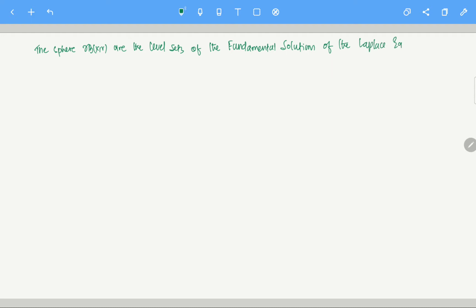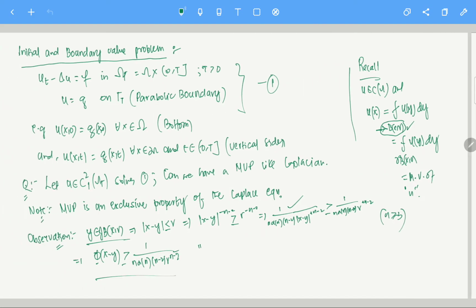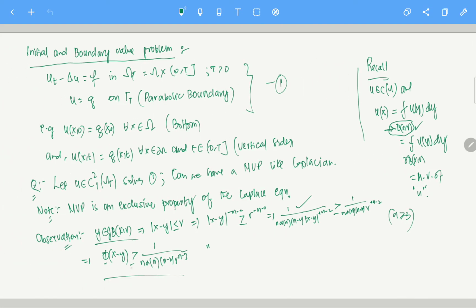What I meant by this is, let's look at the boundary. Of course you can look at the interior of the ball, but for now let's just assume y is on the boundary. Then Phi of x minus y is equal to this thing. Now if you change r, let's say r equals 1, r equals 2, Phi is equal to that particular constant. It will be a constant.